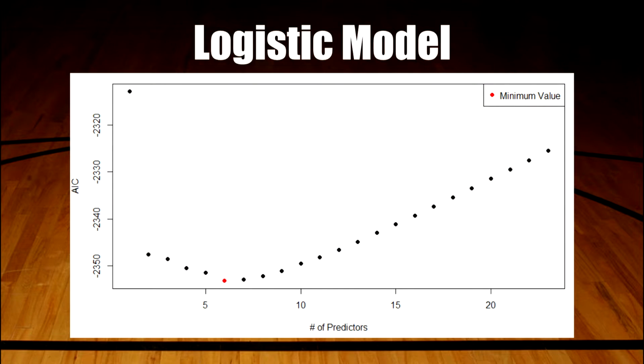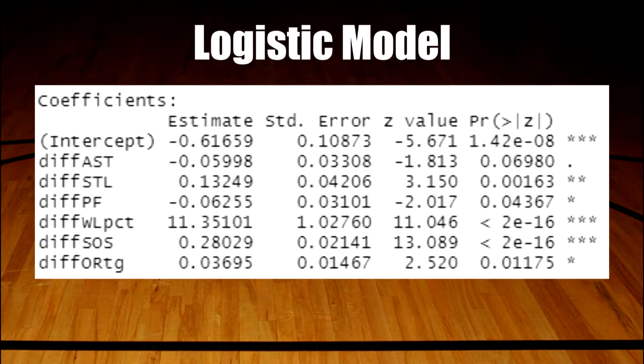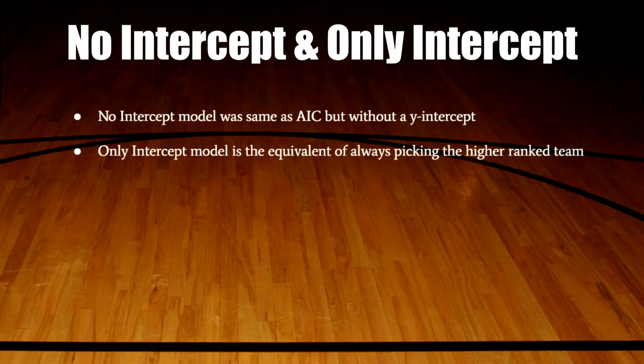To figure out what predictors to include in the logistic model, we ended up minimizing AIC again, and as you can see in the plot, the model with 6 predictors minimized AIC in this case. Those 6 predictors ended up being the difference in assists, steals, personal fouls, win-loss percentage, strength of schedule, and offensive rating. We also ended up fitting 2 other models to predict margin of victory.